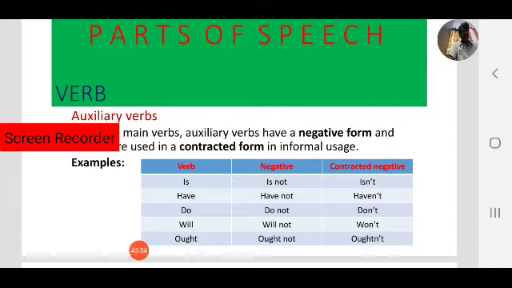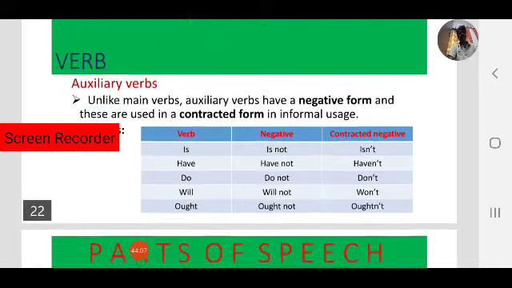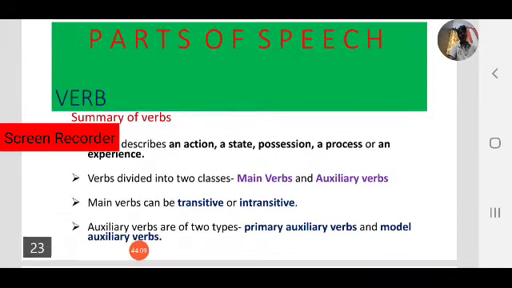Observe the negative form and short form. Okay, all short forms or contracted forms can be used in informal usage. Okay, this is about auxiliary verbs. So next, this is all about verbs.